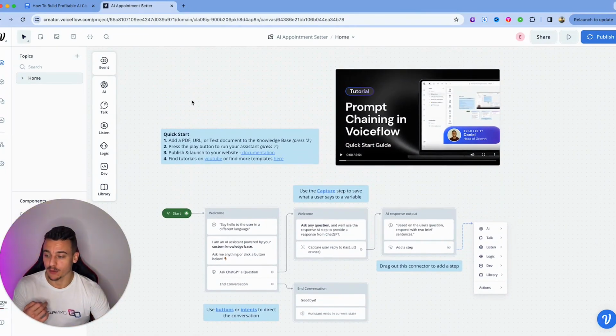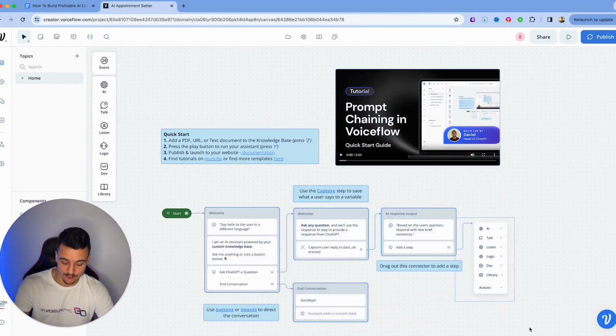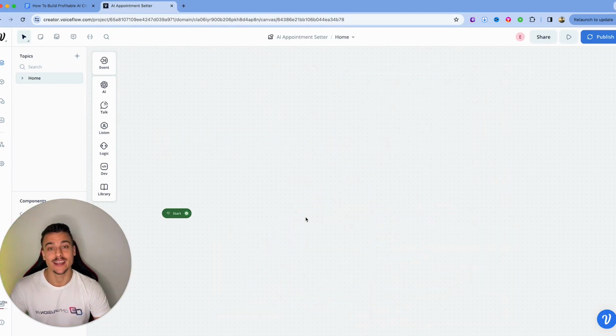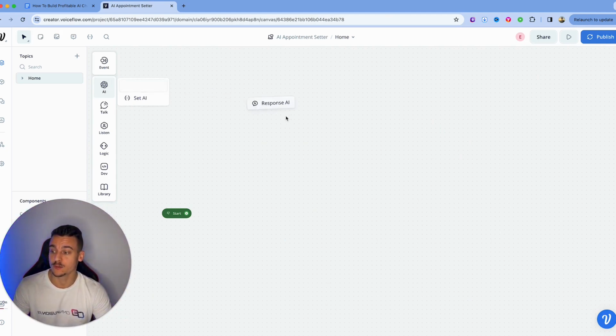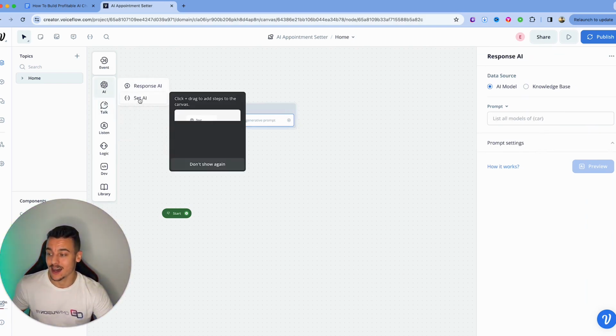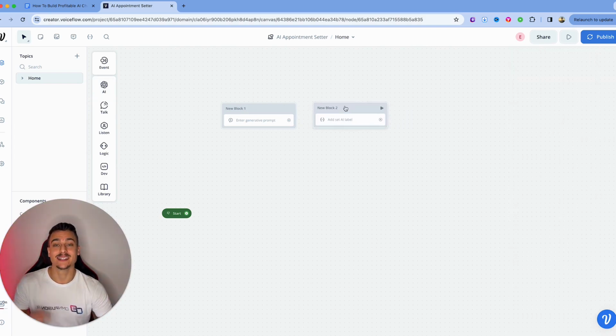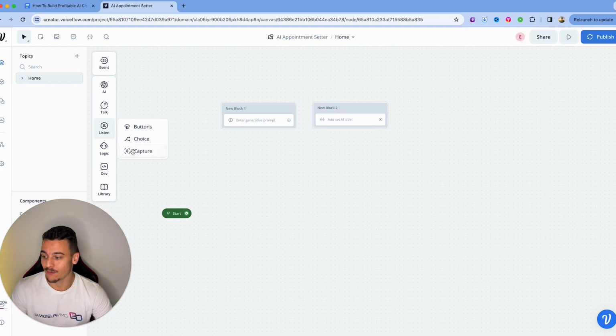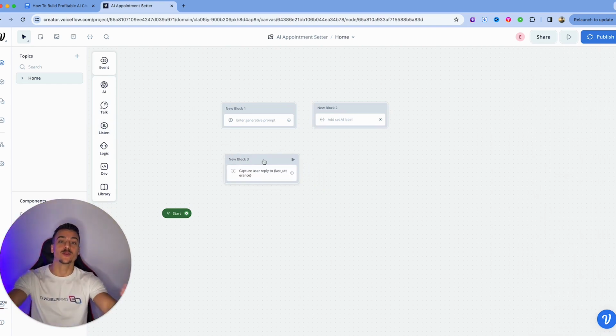Essentially, you have a couple key blocks. I'm going to delete this out and give you guys the explanation right here. If you guys are already familiar with what VoiceFlow is and how it works, you can skip this part. Essentially, you have a couple very important steps. You have a response AI, which is giving a response to the user through AI. You have a set AI where you can use AI and then save an output into a variable. And then you have a capture card where you capture the reply from a user.